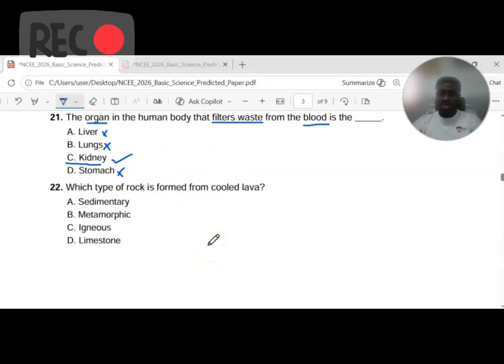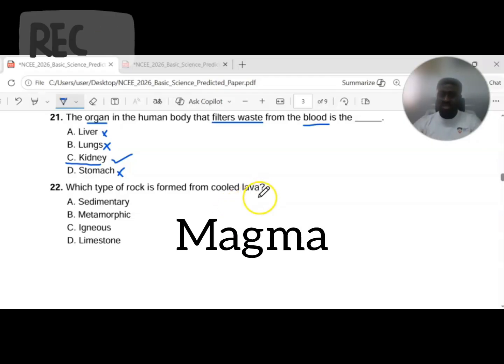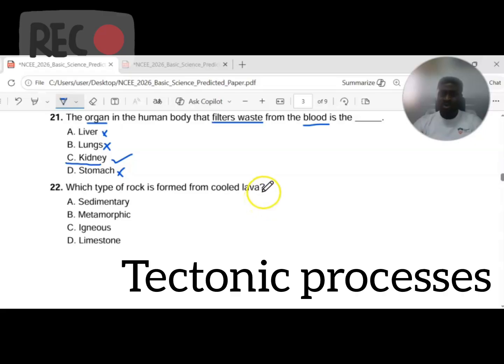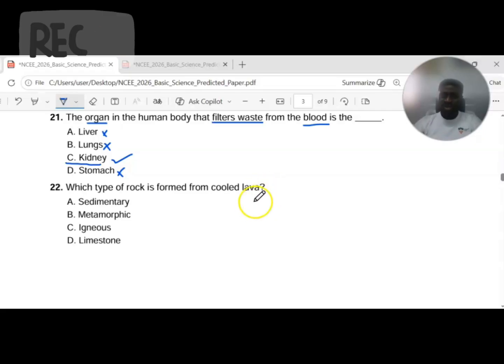But what leads to the formation of rocks? There is the effect of heat and pressure in the earth crust that causes substances like water, ash, and other debris to heat up, melt and boil to a point where magma is formed. Magma is the molten liquid formed after the effect of heat and pressure in the earth crust, leading to tectonic processes or earthquakes that cause crevices or cracks in the plates of the earth crust. Magma finds its way through these cracks in that hot molten state, forcing its way to the surface of the earth.